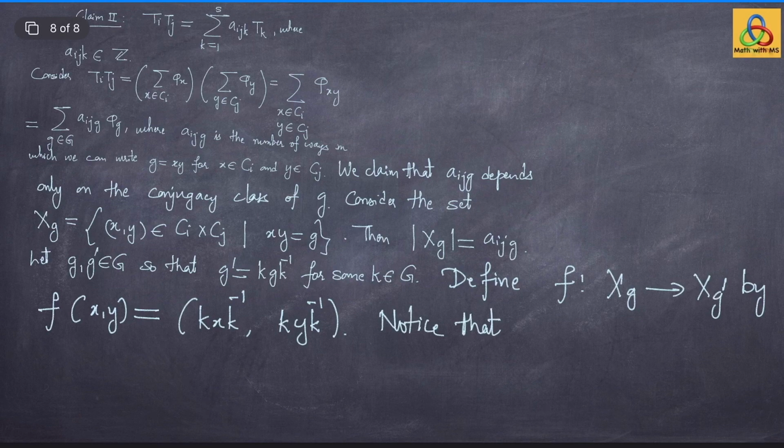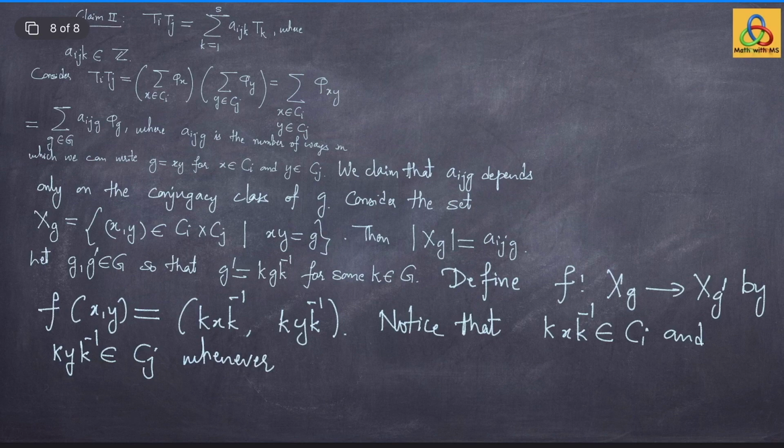So, notice that kxk inverse is in the conjugacy class Ci and kyk inverse is in the conjugacy class Cj whenever x is in the conjugacy class Ci and y is in the conjugacy class Cj.